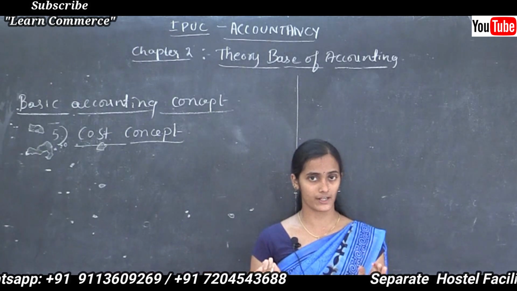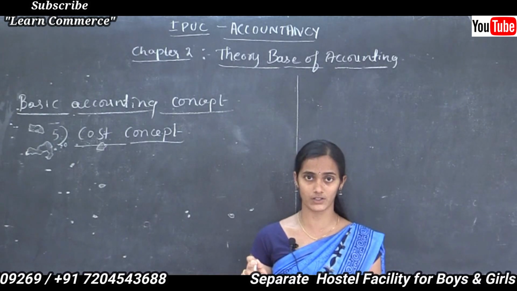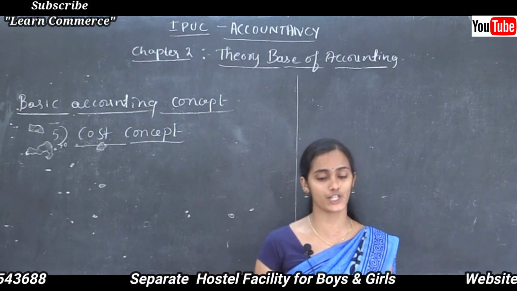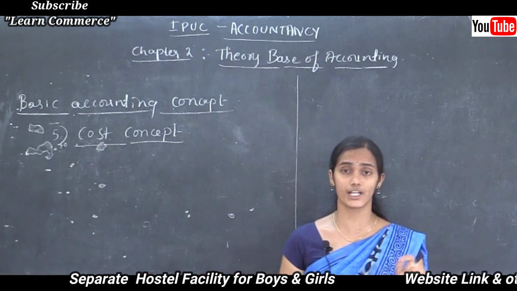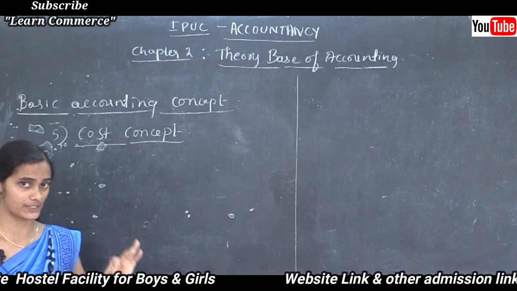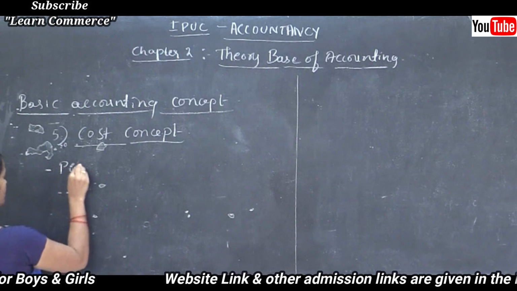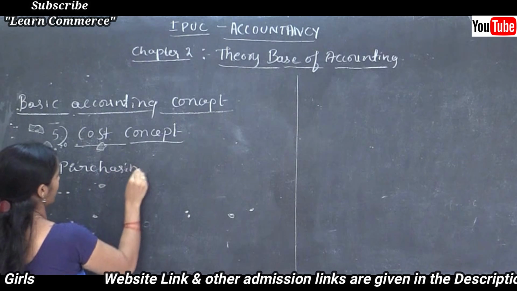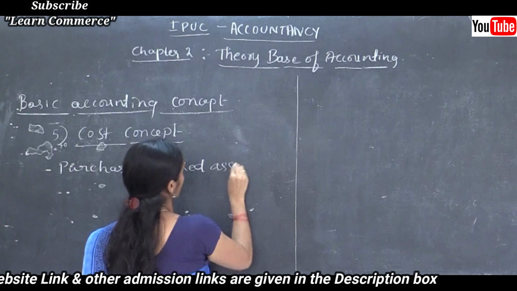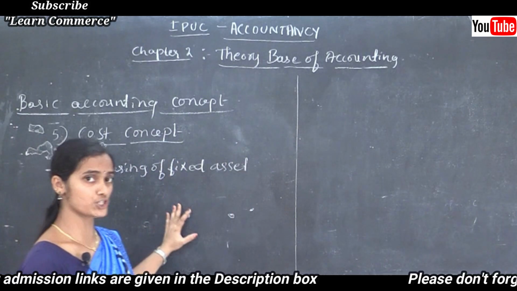When we purchase a fixed asset, we should record that particular asset in the books of account at its purchase price. At the time of recording a transaction relating to the purchase of a fixed asset, how can we record its value in the books of accounts?